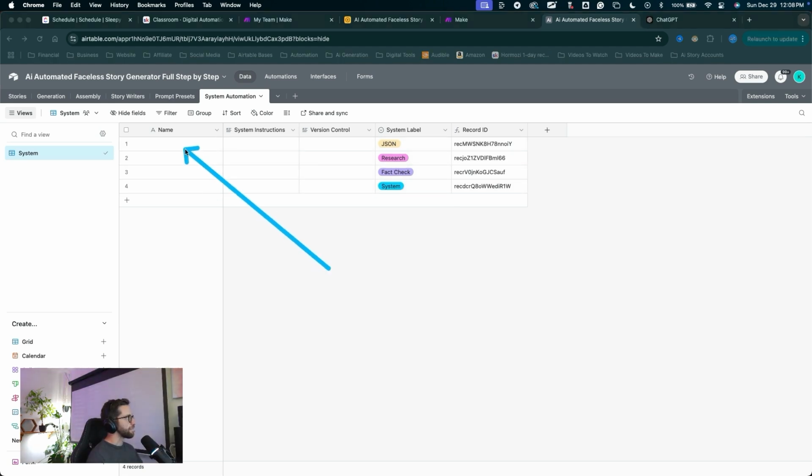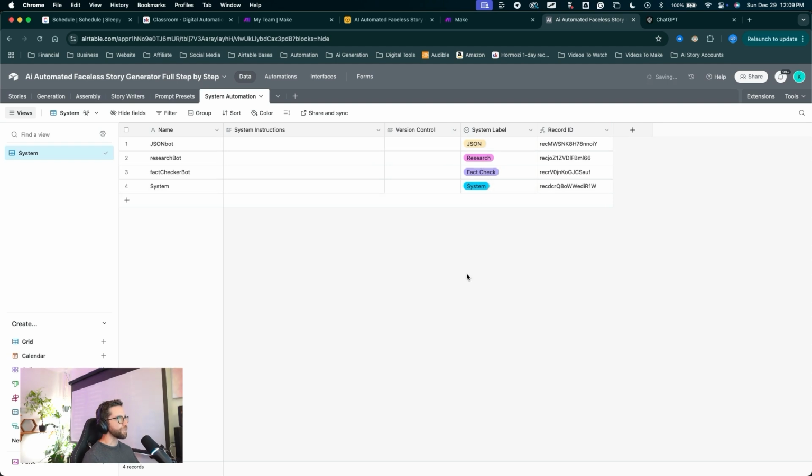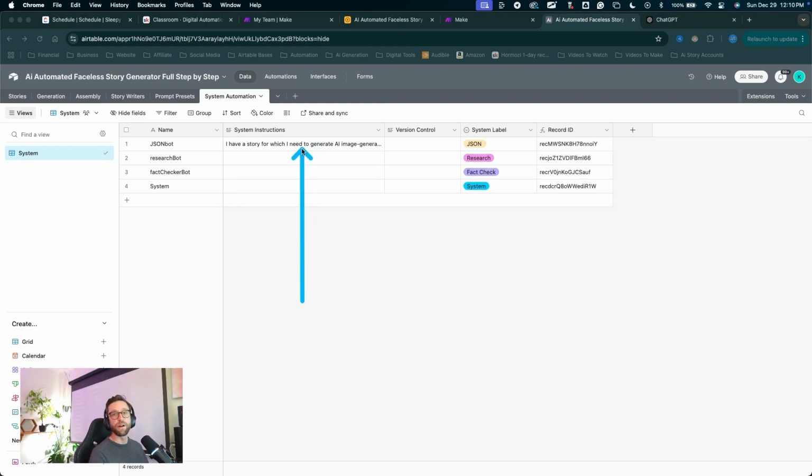Now we'll go ahead and name these records. This will be JSON bot, research bot. For this name field, you can name these bots whatever you want. Fact checker bot, and this one is just called system. Now we can enter in these system instructions for each of these bots. For the JSON bot, I'll paste in these instructions here. Again, prompt engineering with ChatGPT to create these AI assistant prompts. I'll have the link to all of these instruction prompts down below.